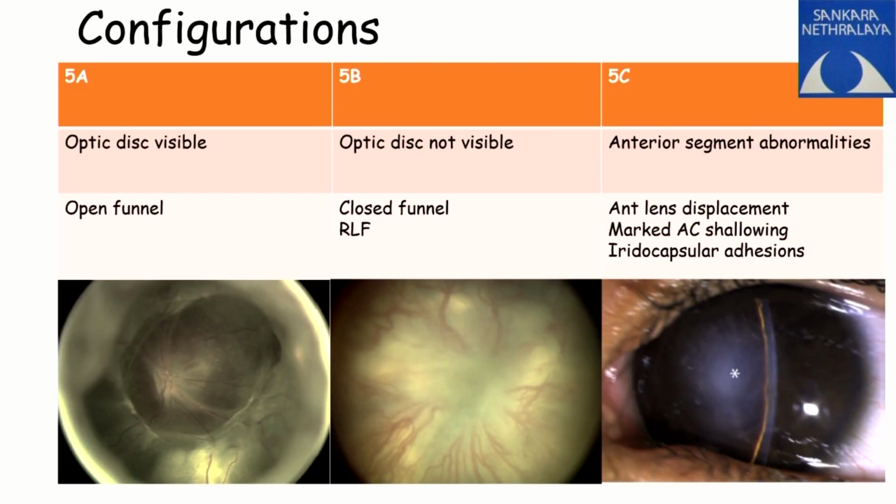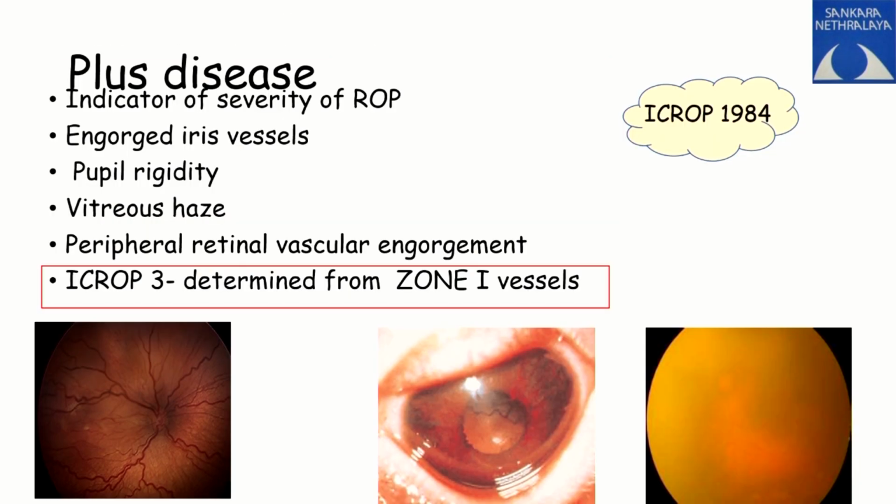Yet another configuration is 5A, 5B, 5C. When the optic disc is visible, that is 5A. When the optic disc is not visible, that is 5B. And when you have anterior segment abnormalities like anterior lens displacement, marked AC shallowing, or iridocapsular adhesions, these are 5C.